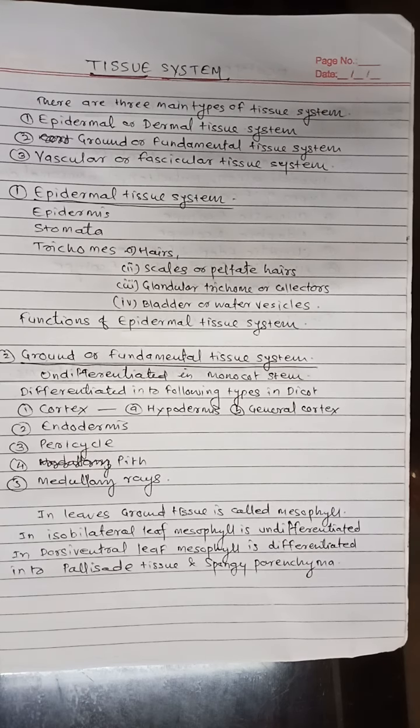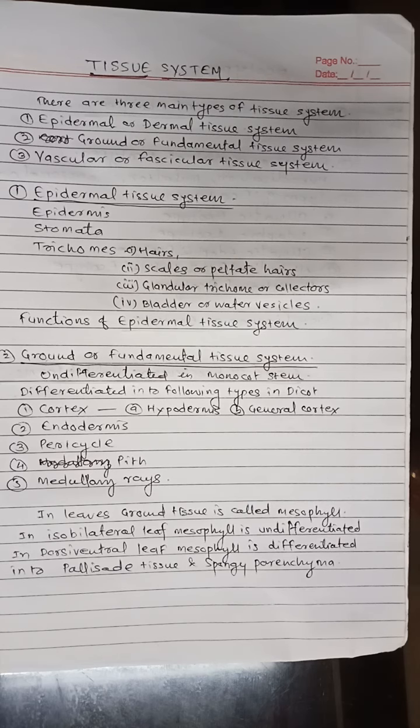Next is medullary rays. These are one or many celled thick radial rays arising from pith and extending up to pericycle. These are made up of parenchymatous cells. Medullary rays are absent in roots and in monocot stems. The function of medullary ray is to carry water and food material from pith to the peripheral tissue.